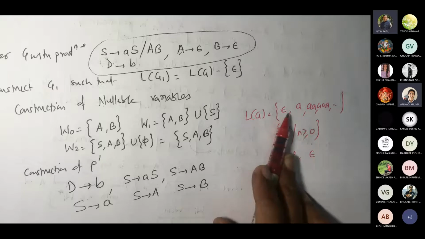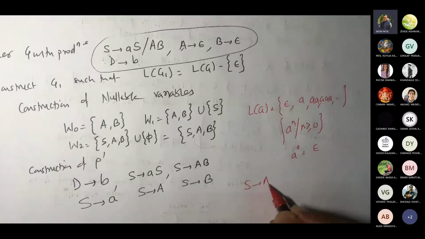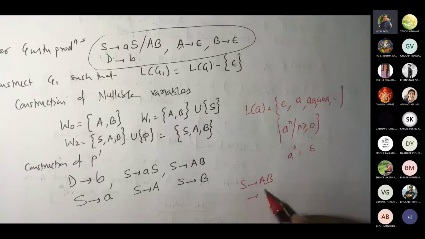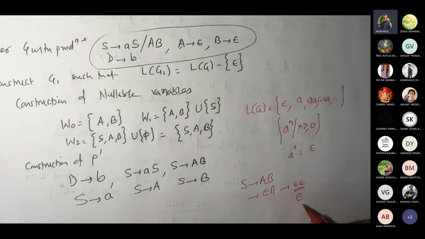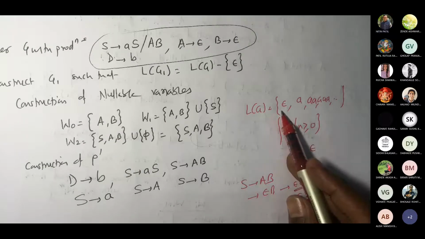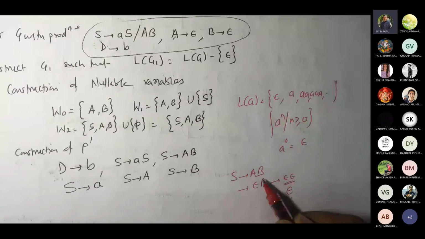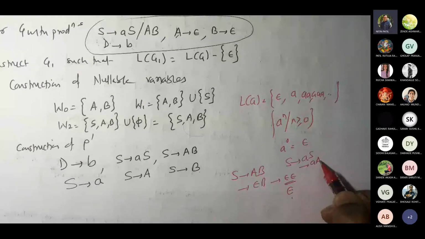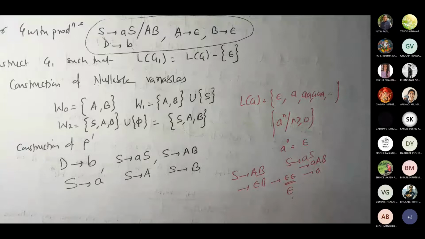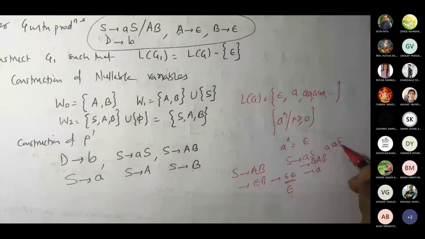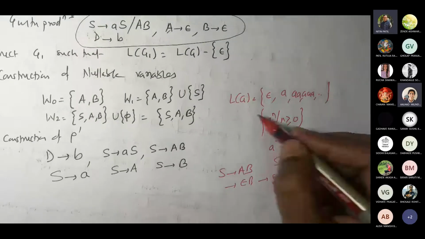How did I get this epsilon? Suppose you go this way: S gives AB. You replace A by epsilon, then you get B. Then you replace B also by epsilon, so you are getting epsilon. Double epsilon means epsilon only. So I got the first thing, correct? Now second thing, suppose I go with S gives AS. S is replaced by AB. Again AB we get this, so you are going to get only A, correct? Similarly, if I put this S as AS again, I would be getting AS. This S to be AB again and then epsilon. So I would be getting two S, correct? That's how I got this LG.